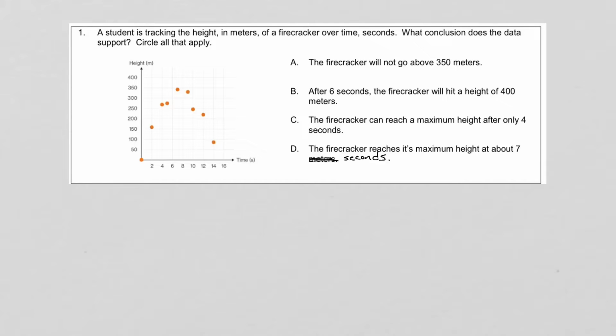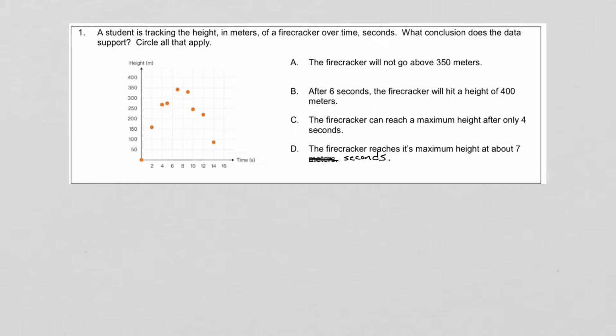Okay, this is the review for our last test before the final on Unit 6, Part 2. The first question says, a student is tracking the height in meters of a firecracker over time in seconds. And the question is, what conclusion does the data support? And we need to circle all that apply. Make sure you read the question.